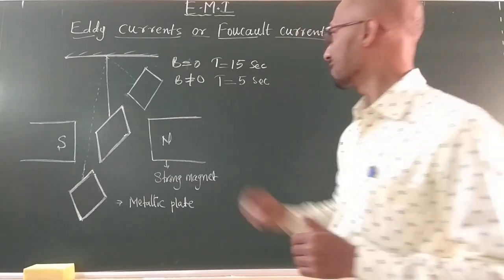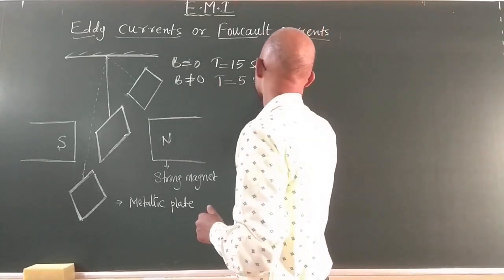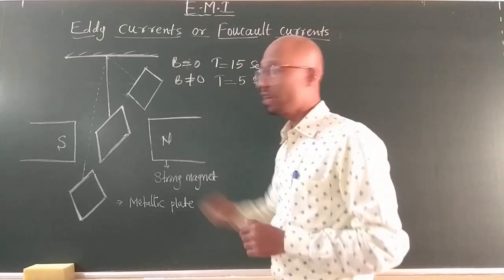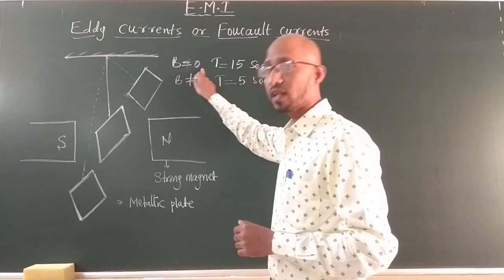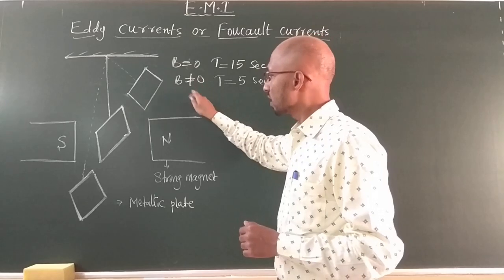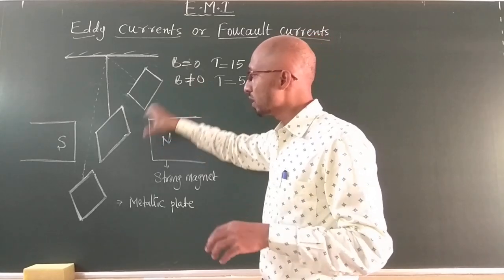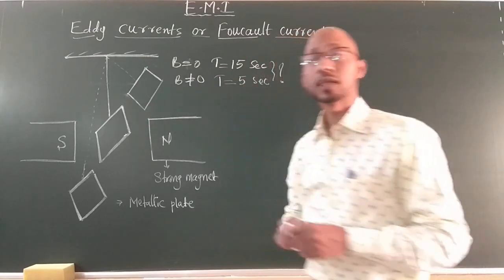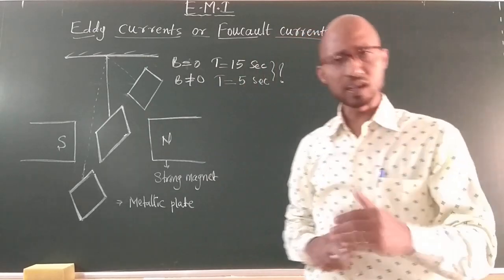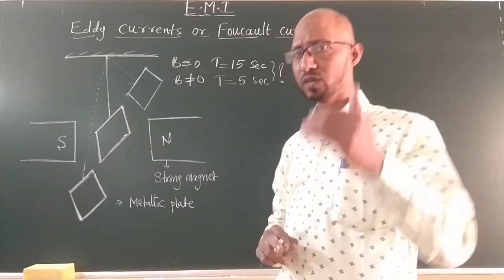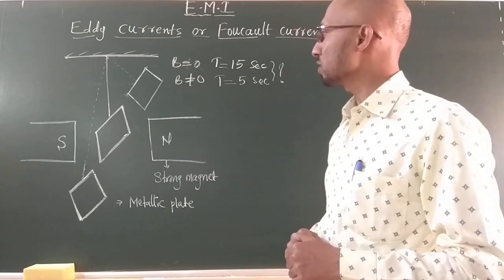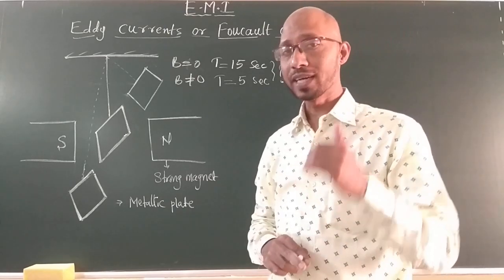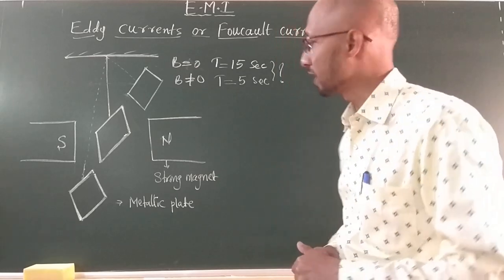Now the question arises, why does the time period reduce? When there is no field, the time is larger. When we introduce a field during the motion of the pendulum, there is a reduction in the time interval, which means the oscillations are reduced. Why does this actually happen? Let's understand the concept behind it.